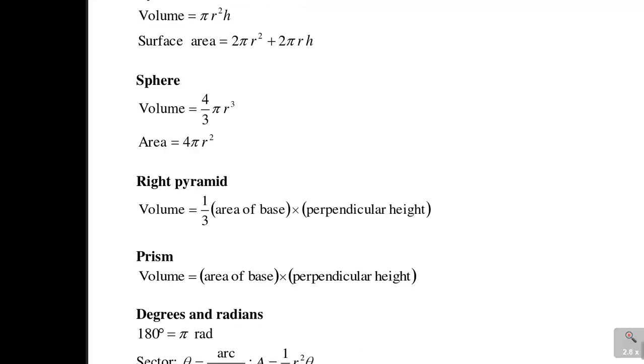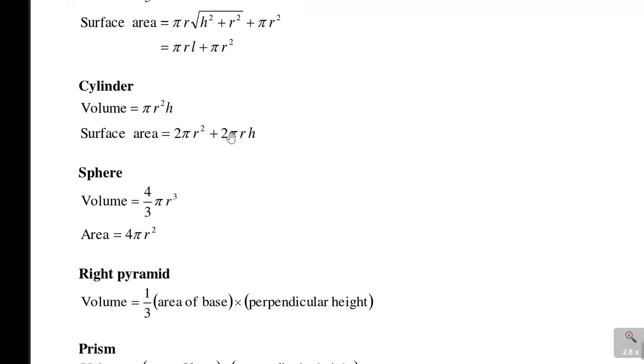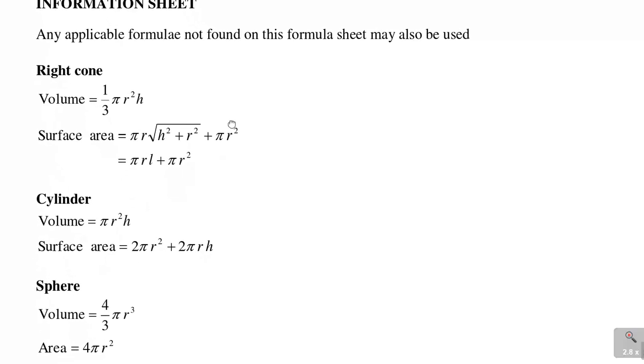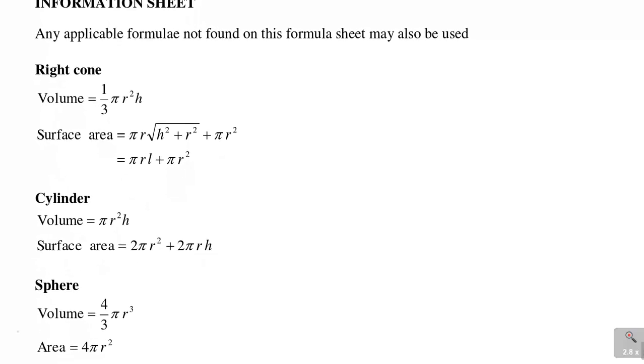There are the formulas, and in these formulas I'm looking for the cone, and there is the part which talks about a right cone. I'm looking for the one that talks about the surface area, this one. This formula has different parts. There is the one that talks about the slant height, which is the second one, pi RL plus pi r squared.